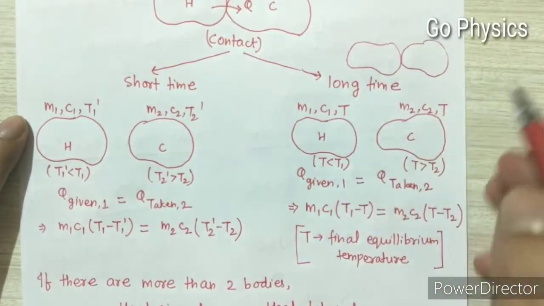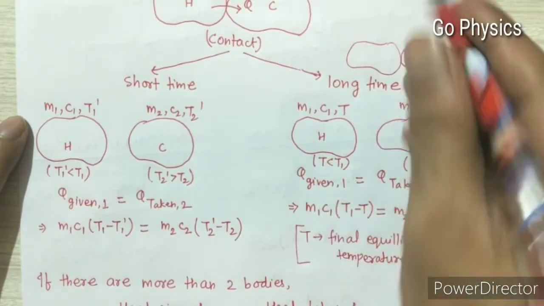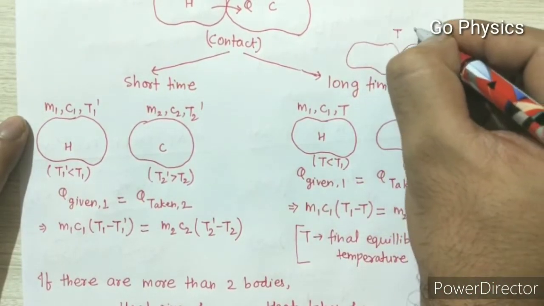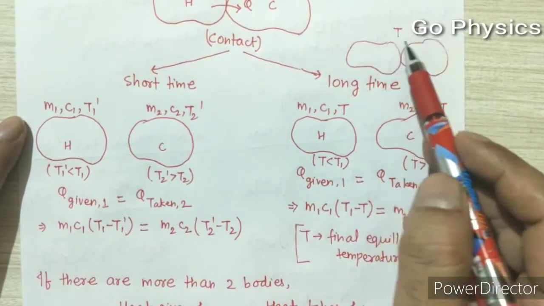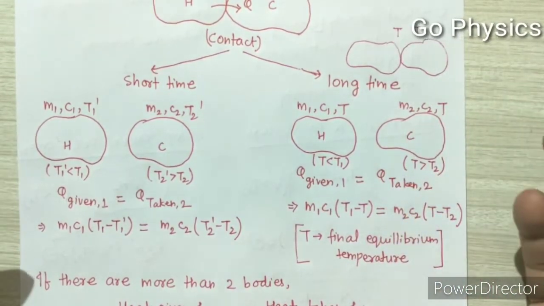So the final temperature will be what in this case? Final temperature will remain the same. Both the bodies will acquire the same final temperature. This temperature is called the final equilibrium temperature.